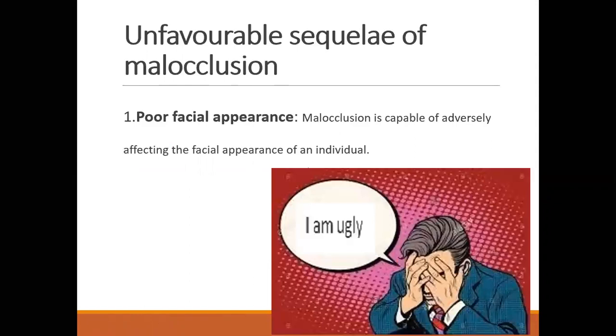What are the unfavorable conditions related to malocclusion? What could malocclusion cause? Number one, due to malocclusion, especially when the patient is having proclined anterior teeth, for example, these are the upper central incisors of the patient, due to these proclined teeth, the patient will have bad aesthetics.